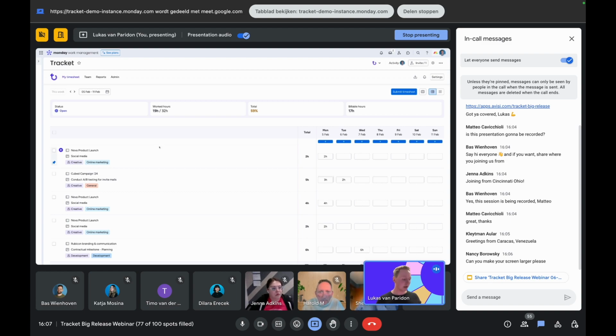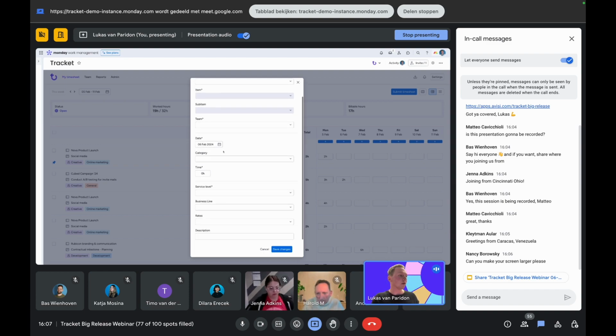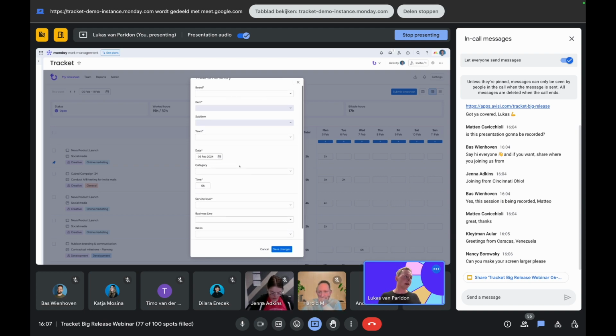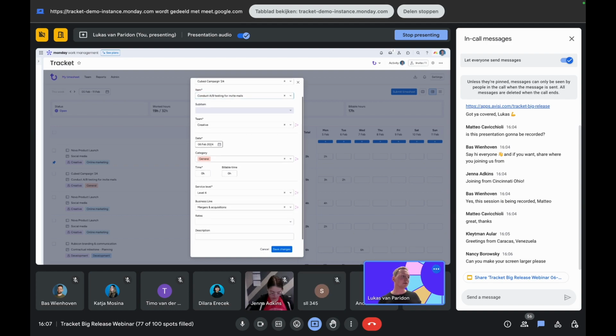So one thing we can do right here is that once we make a time entry from this place, we can press a plus button like so. And here we see the time entry template. Now, you might notice that there are more fields available on the time entry template. That is because we've introduced custom fields. So with that, you can select a board that you'd like to make a time entry on, and then you fill out the other fields.